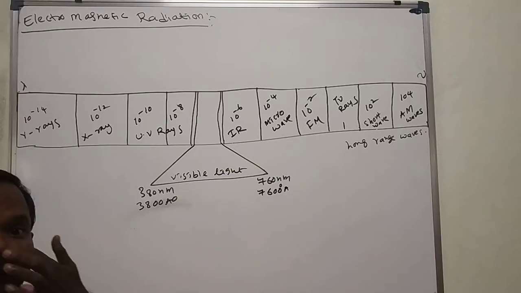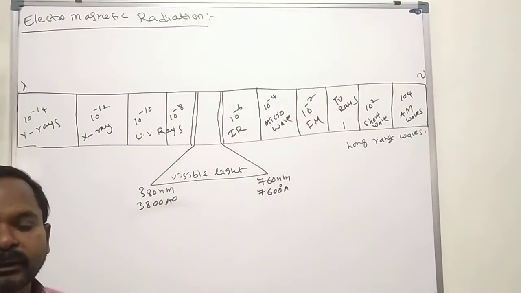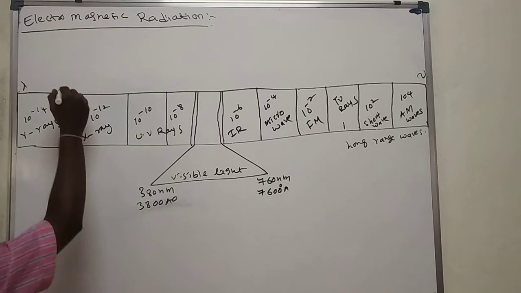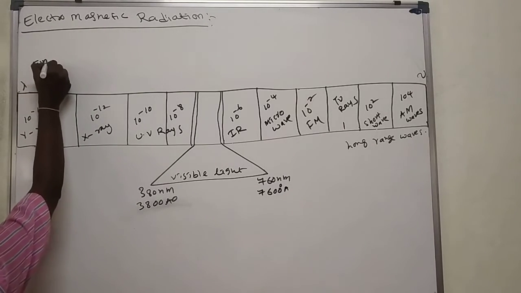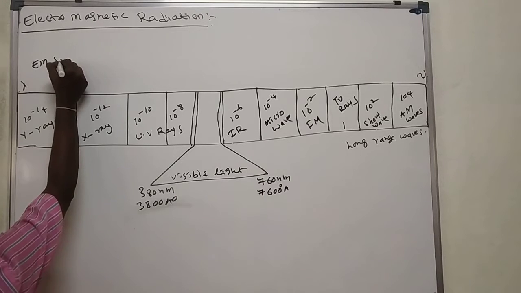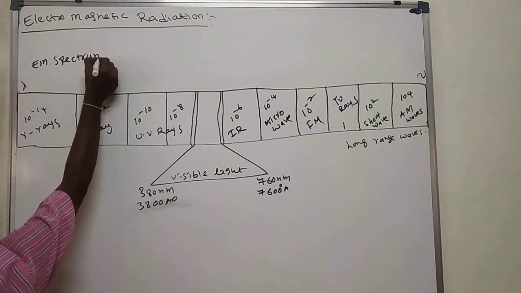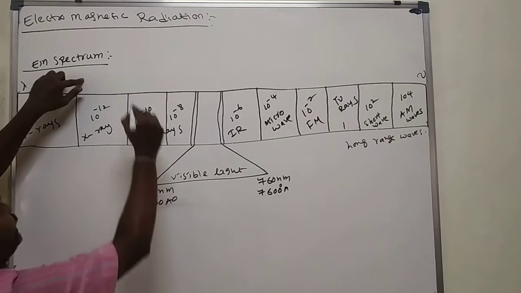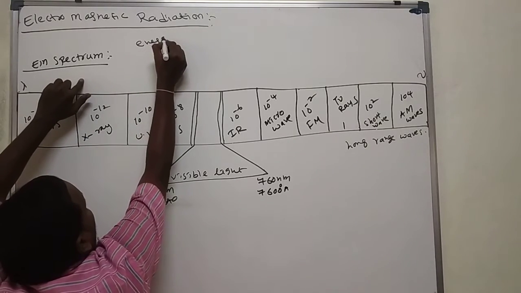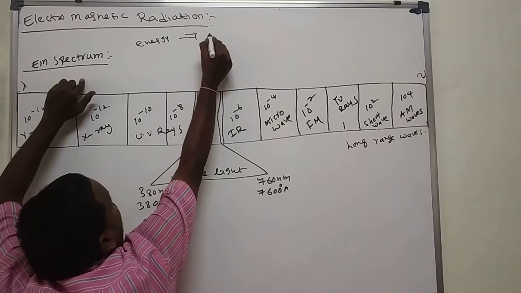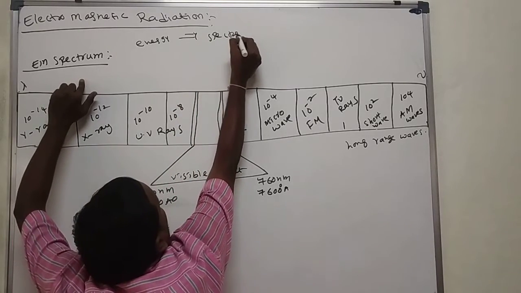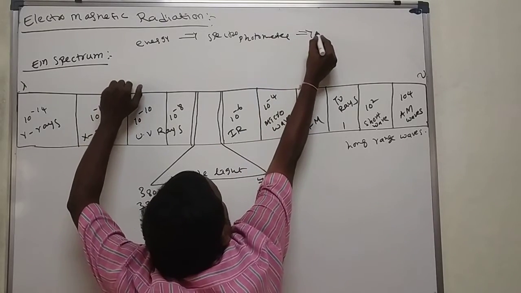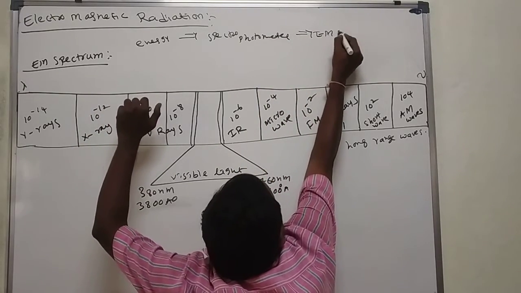If electromagnetic radiation passes through a spectrophotometer, we get one important thing that we call the electromagnetic spectrum. The radiation energy passed through a spectrophotometer gives the EMS, electromagnetic spectrum.